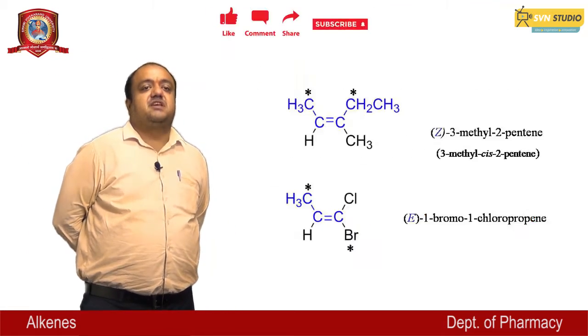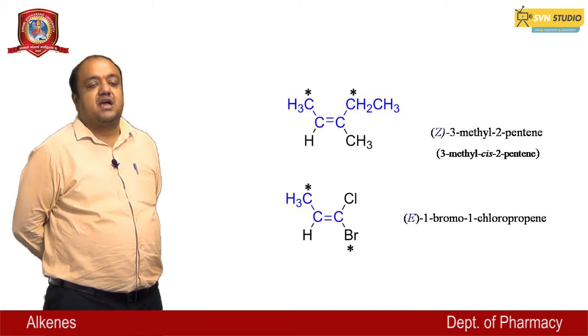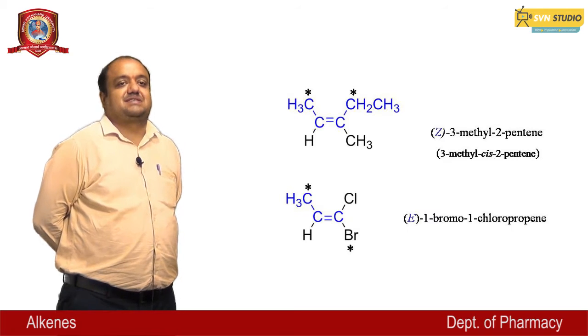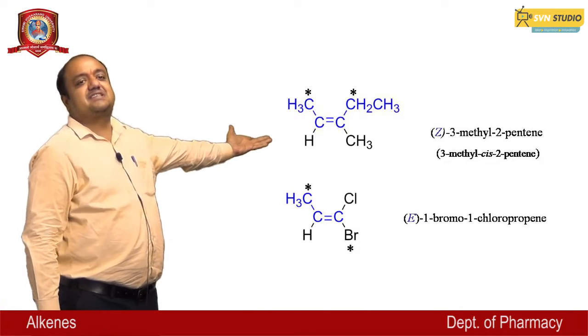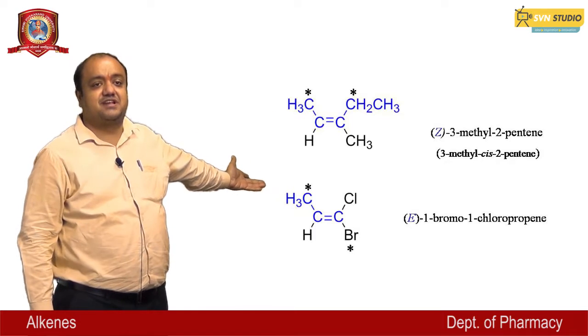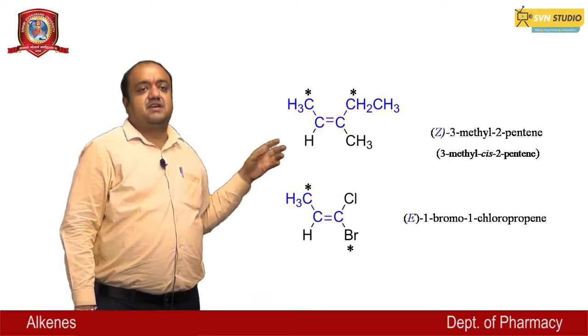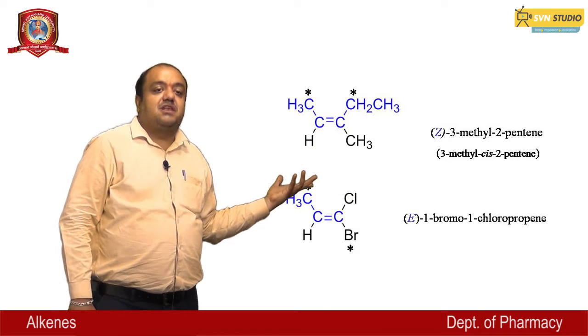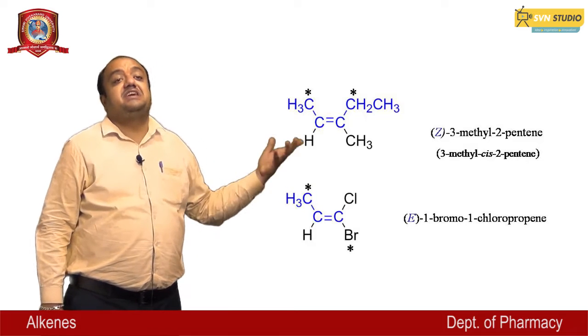For example, 3-methyl-cis-2-pentene. We also assign this nomenclature as Z, 3-methyl-2-pentene in the structure, and the next structure we represent here in E form, and we give the name 1-bromo-1-chloropropene, and we assign an E form.